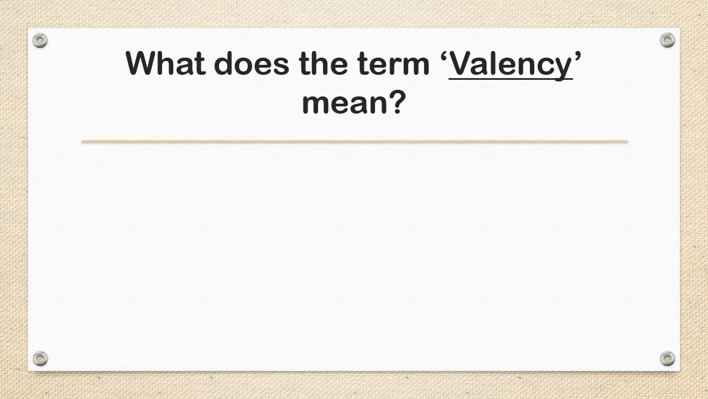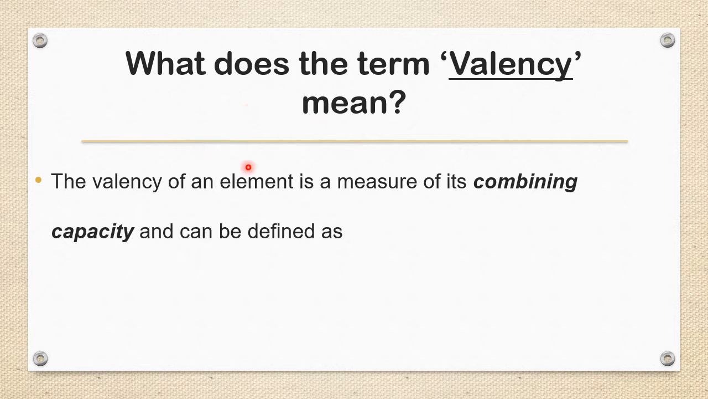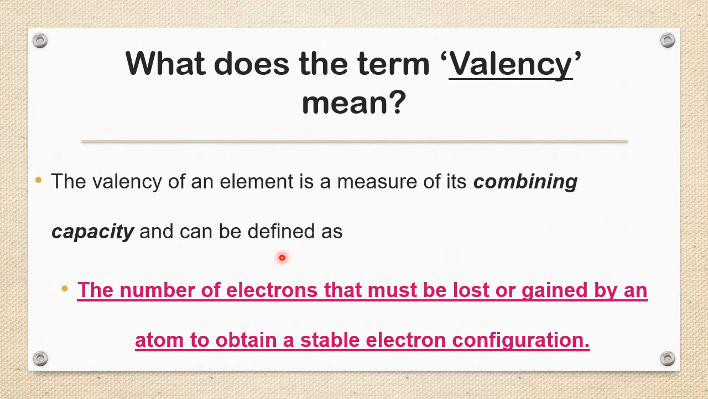What does the term valency mean? The valency of an element is a measure of its combining capacity and can be defined as the number of electrons that must be lost or gained by an atom to obtain a stable electronic configuration. What I told just now, valency is the ability to combine. Valency is the combining capacity. Then how is it calculated, how is it understood? It is understood on the electronic configuration ground.